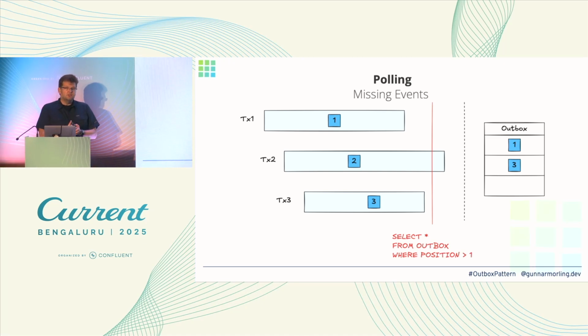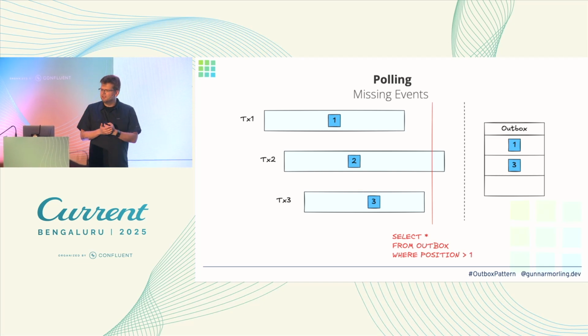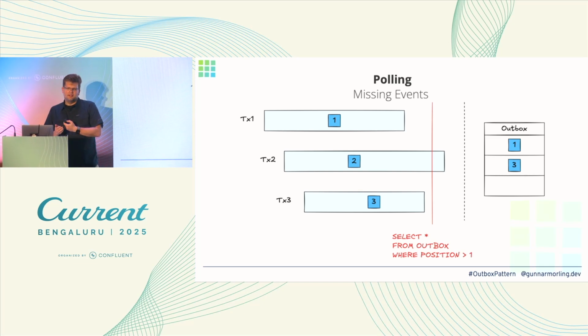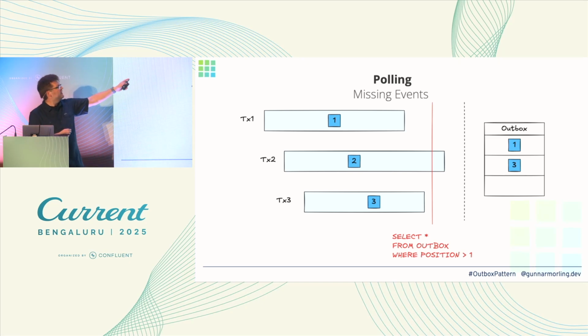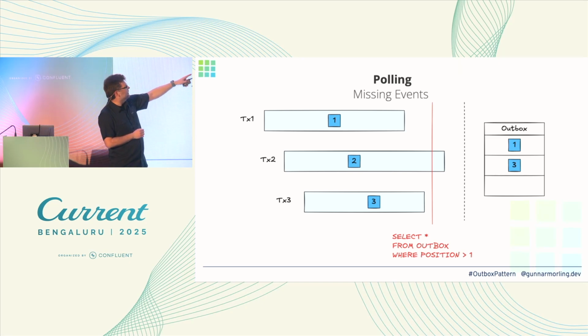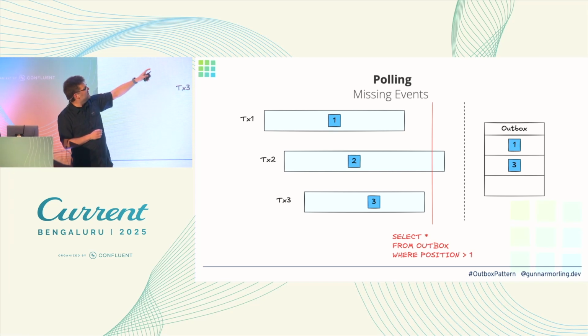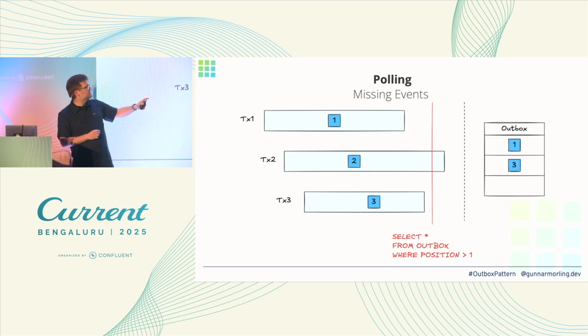Now there is a way to work around this. Essentially, it depends a little bit on the database, you can skip all those messages which have been created after transactions which are still in flight. So essentially you can query for the state, in particular with Postgres, where everything is greater than position number 1, but also there should be no in-flight transaction which has started before this one.